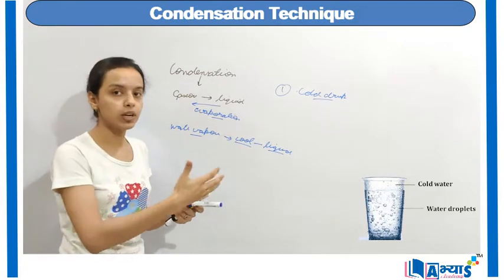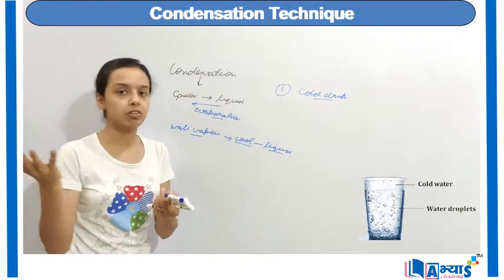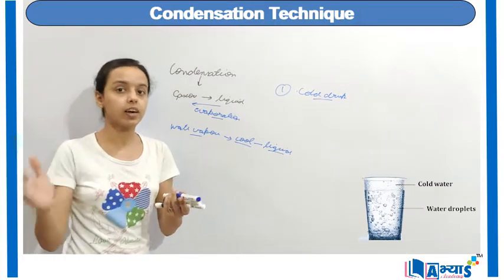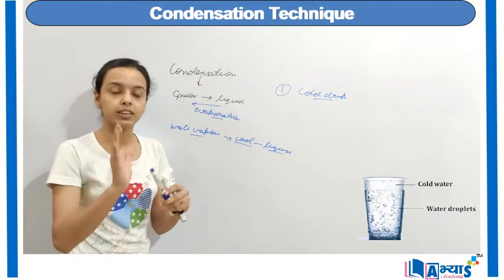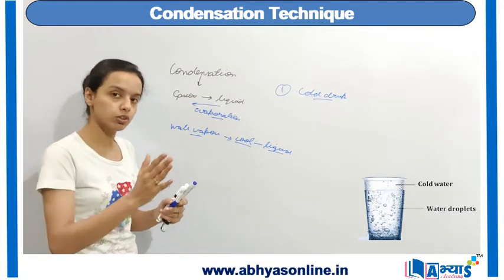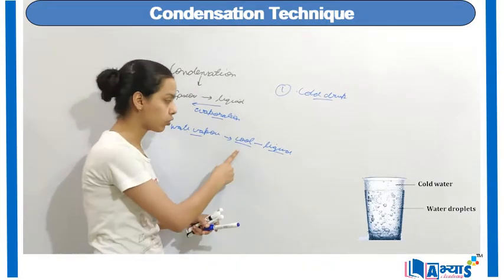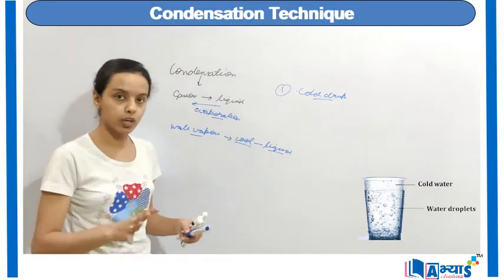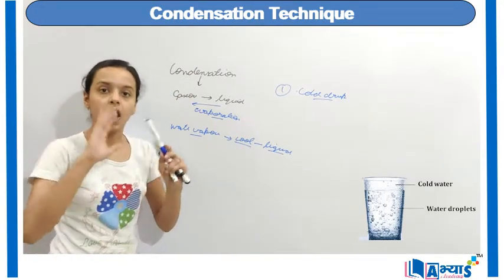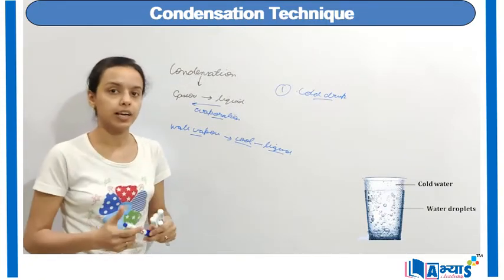As soon as you take out the cold drink from the refrigerator, the outside atmosphere has water vapors, and when these water vapors get attached to that cold drink, which has a cold surface, there will be condensation. The water vapors in the atmosphere, after getting the cold surface of that cold drink, will shift to the state of liquid, and you can see such liquid droplets outside the bottle of the cold drink. This was one application for condensation.